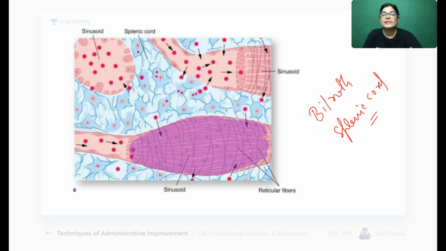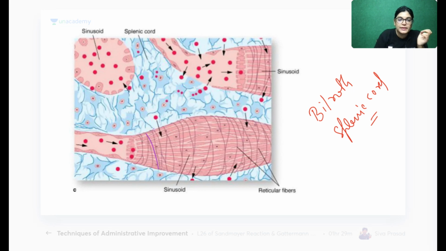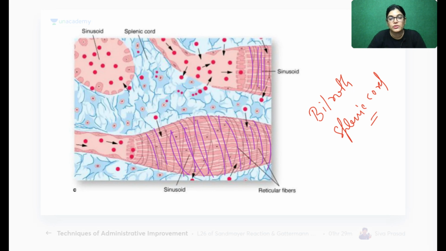Now when we see it with electron microscopy, or schematic diagrams, or scanning microscopy, then very nicely we can appreciate the splenic cord of Billroth. In your Viva examination, you may have MCQs and theory questions regarding this point. What you will see is that this splenic venous sinus has reticular fibers crossing it. Can you see these fibers? Many fibers are crossing this. These are the supporting network, and these fibers are called reticular fibers.